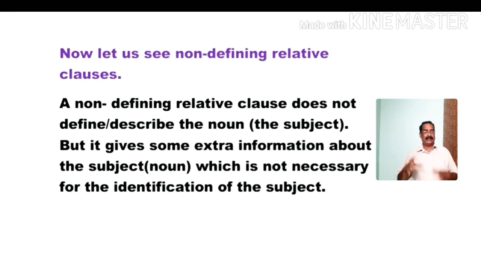The subject about which we are talking is clear, either with a proper noun or with some identity like my uncle, my sister, my father or my students. It is clear. The subject is clear. Then we don't need to define that one or describe that one. So in such cases, we use non-defining clauses. Why should we use non-defining clauses? In order to give some extra information about the subject. Actually, these non-defining relative clauses do not affect the main sentence. Let us see how it happens.